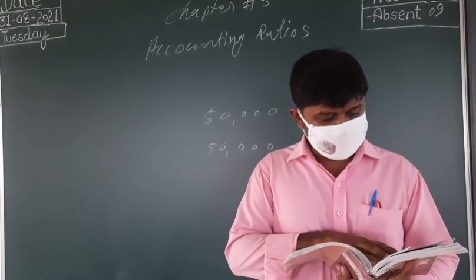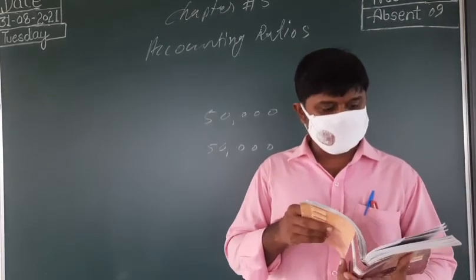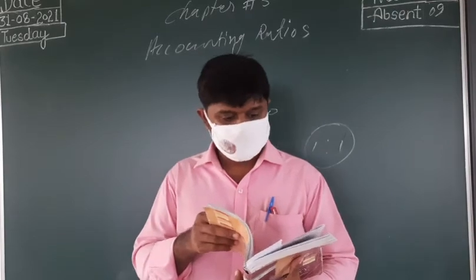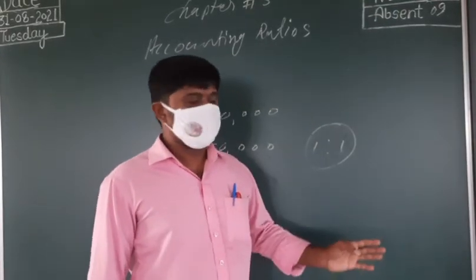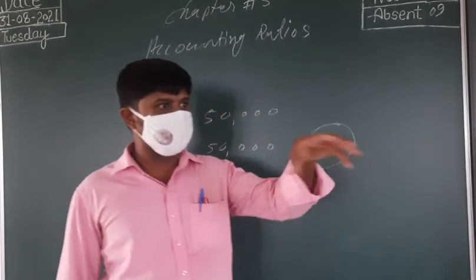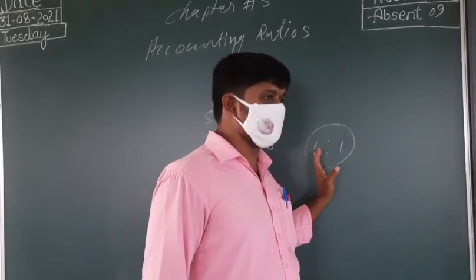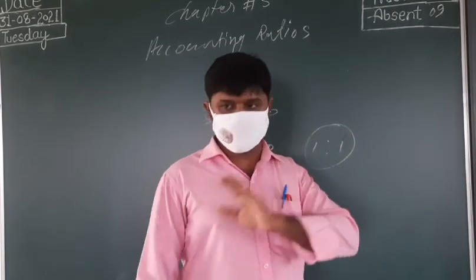Next is the lack of a universally accepted standard level. Here, different standards are used. If you say 1:1, we cannot say whether this is good or not. In our area, if the result comes as 1:1, it is good.